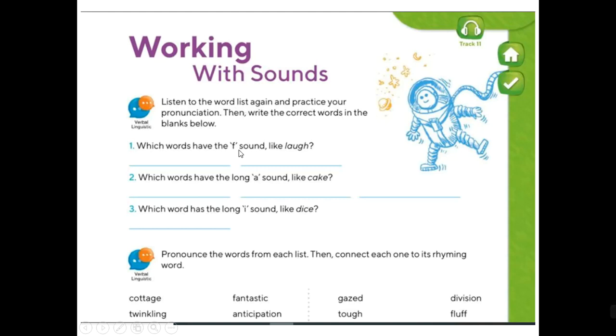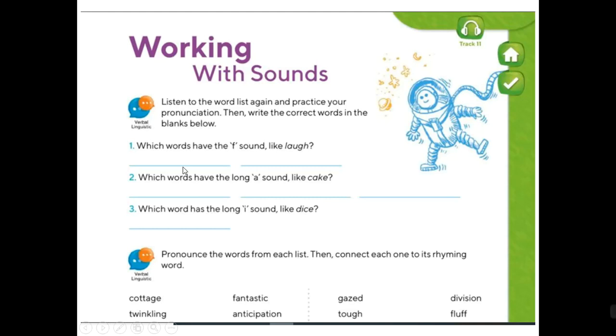Which word has the F sound? Remember, you don't have to have the letter F, but if we have GH, it sounds like F, like laugh. Okay, so we have two words in our list that sound F. That's not too hard, so just listen again if you need it and listen which word sounds F. It can be with the letter F or without the letter F, but you will have GH to make that sound.